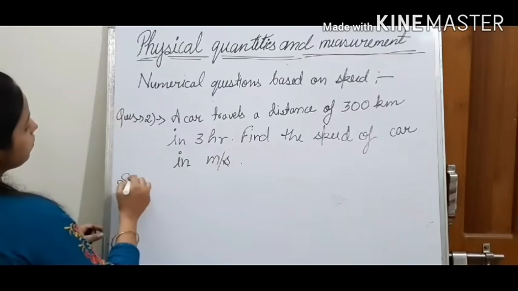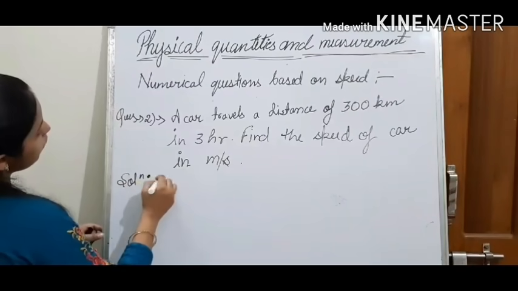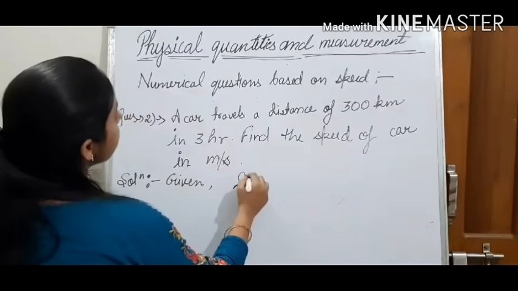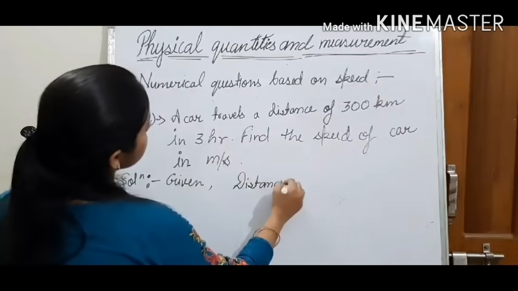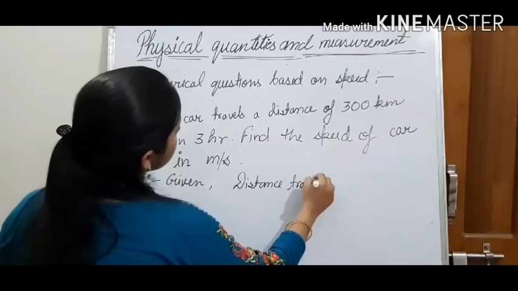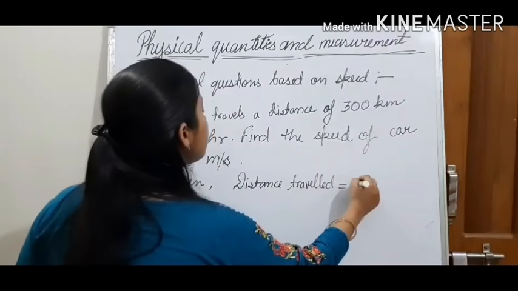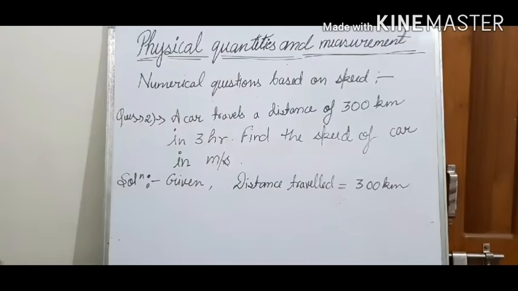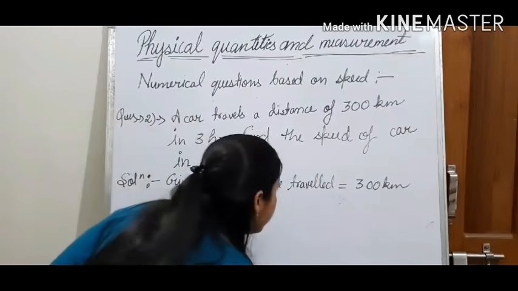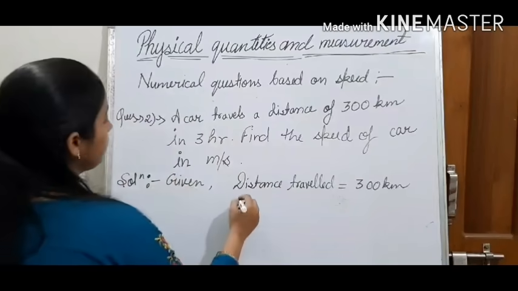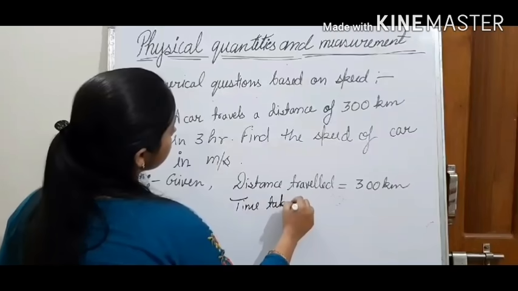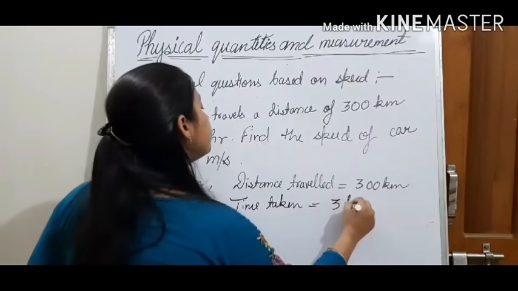So we will solve it. What are the things given in the question? Given: distance traveled is equal to 300 kilometer. Time taken is equal to 3 hours.